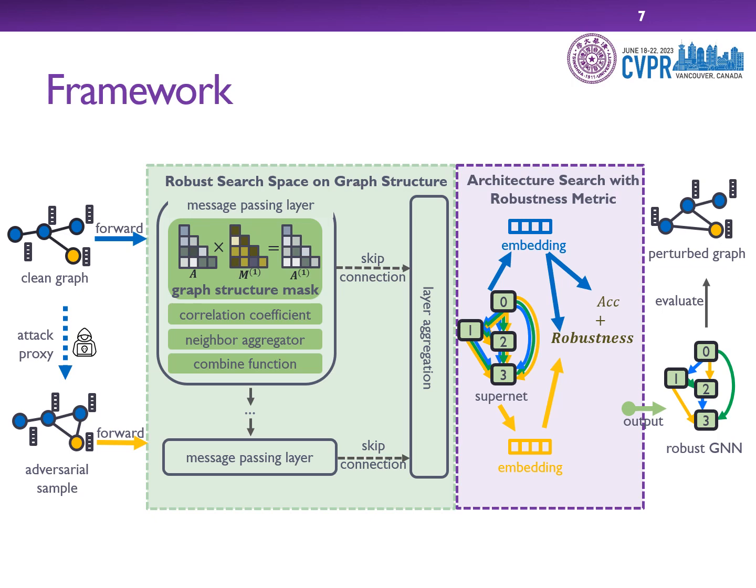Here we display the overall framework of our work. Given a clean graph, the supernet built upon our robust search space is trained in a single-path one-shot way. Inside the message passing layer, we construct the graph structure mask operations, which could potentially defend against attacks. Then the attack proxy produces several adversary samples based on the clean graph, and we search for robust graph neural networks with the proposed robustness metric. Finally, we evaluate the optimal robust graph neural networks on perturbed graphs.